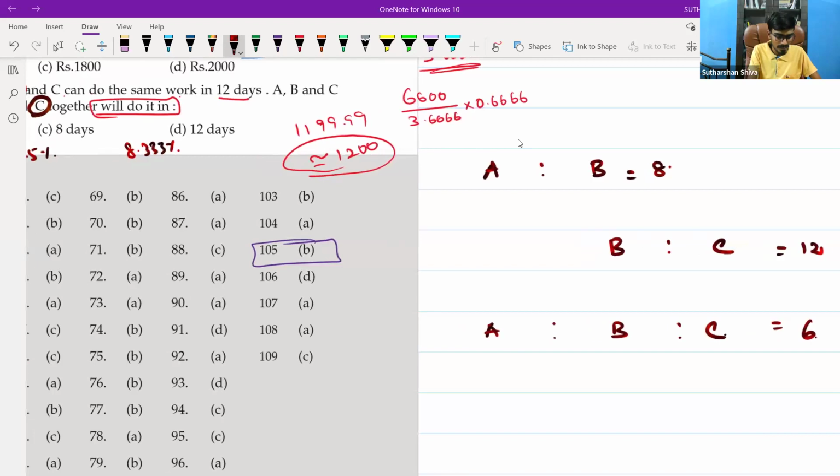So the individual data is needed. Without the individual data, we could not approach this problem.